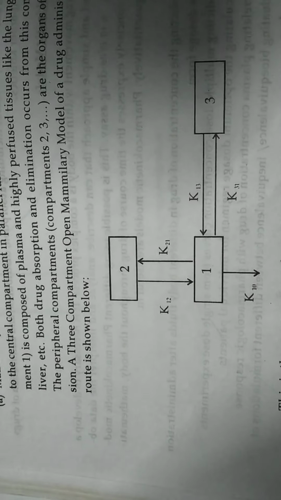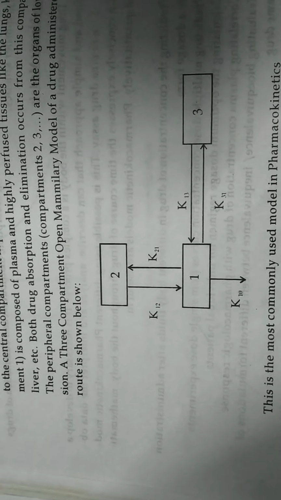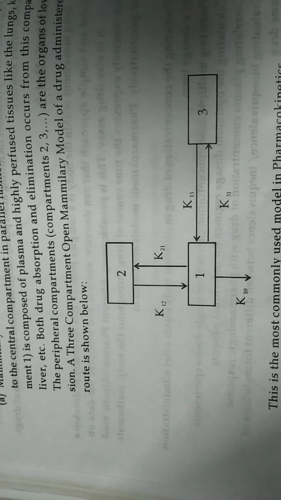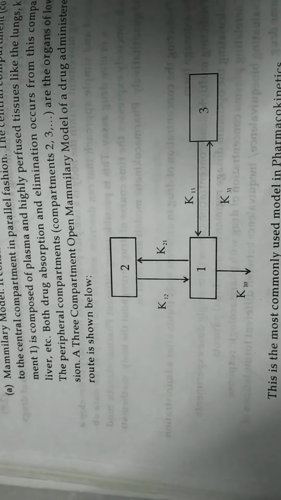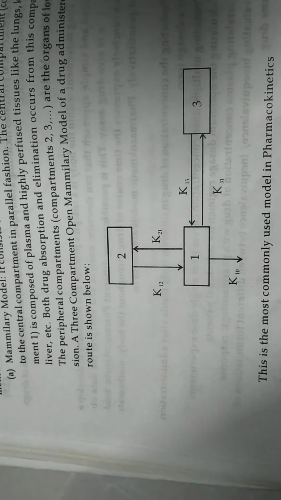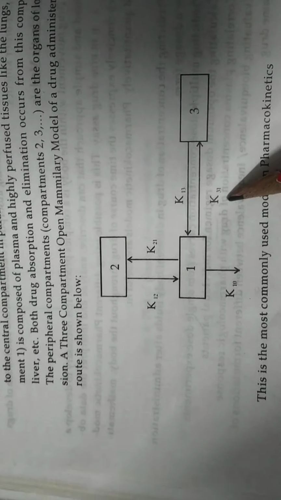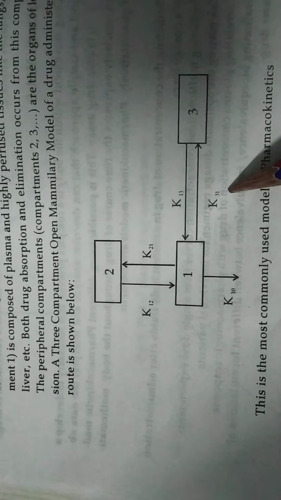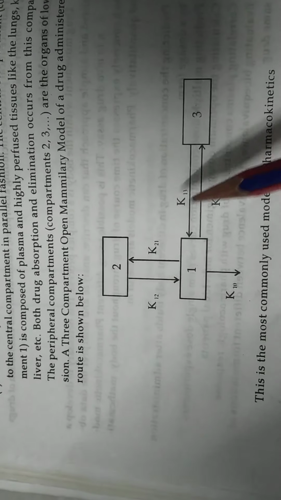If you look at this model, compartment 1 represents plasma, and compartments 2 and 3 represent the tissue compartment and the peripheral compartment. The pharmacokinetic rate constants are represented by K, and the number here, if you look at this, 3, 1, represents the direction of the drug movement.